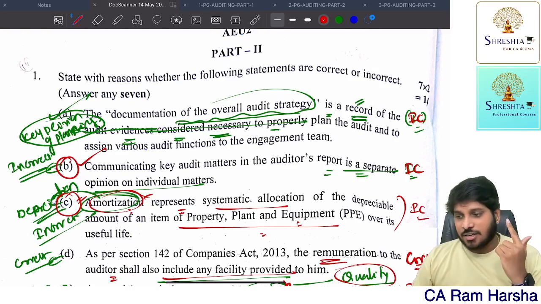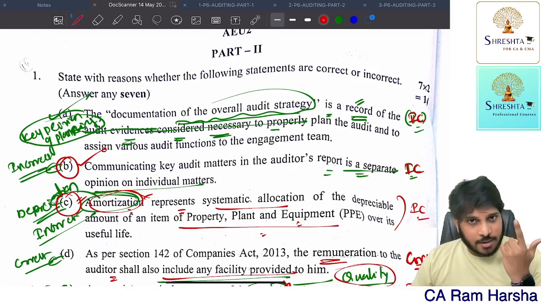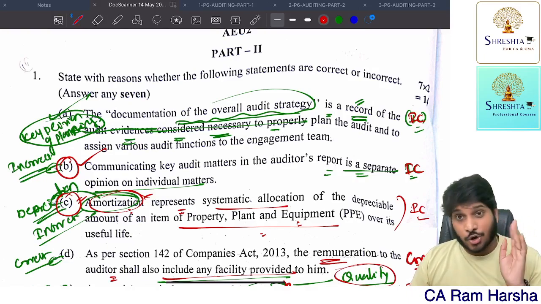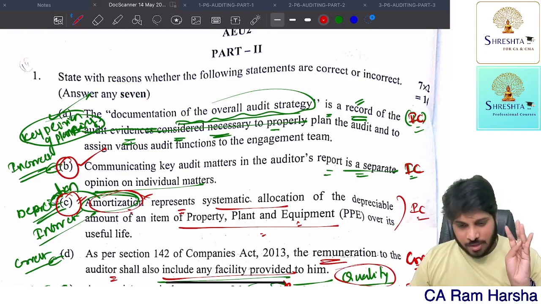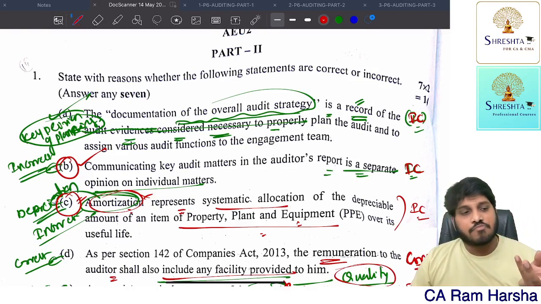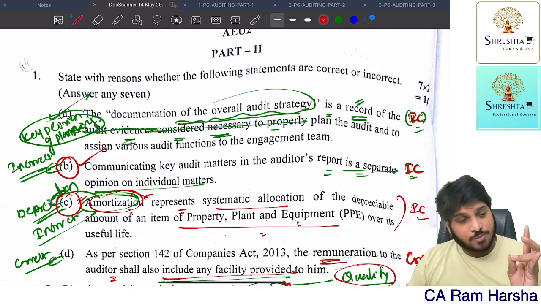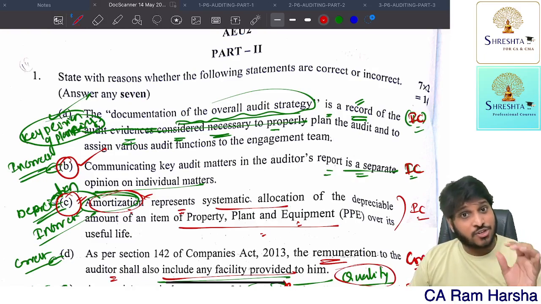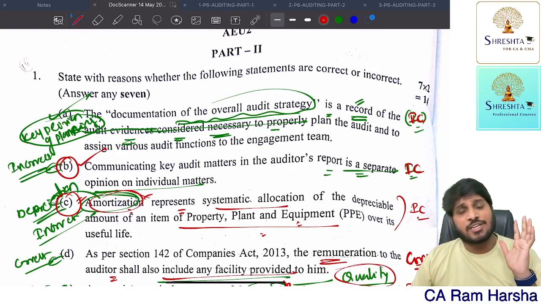Company audit is tested. Audit committee provision is part of company audit. Then societies audit is tested. Documentation chapter is tested. Fraud chapter is not tested. That chapter is not tested. Risk assessment is tested. Sampling, analytical procedure, audit strategy, bank audit, different types of entities, charitable institute, government audit. Almost every chapter got tested.